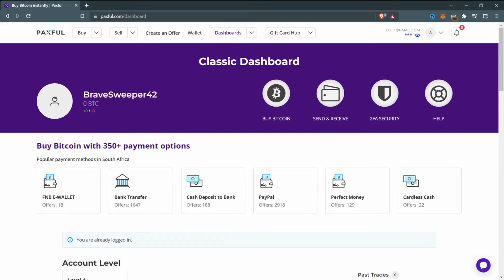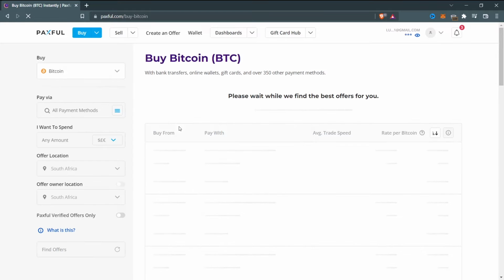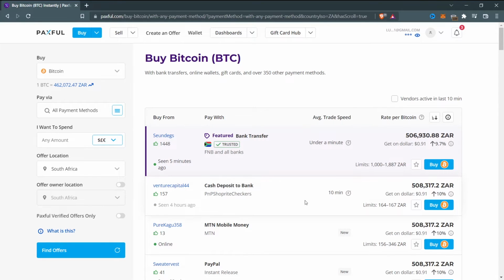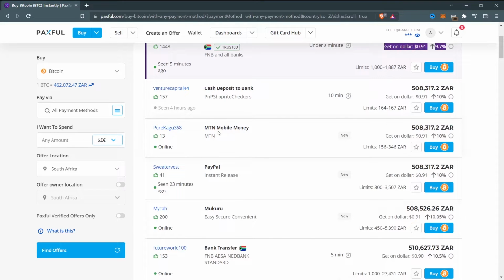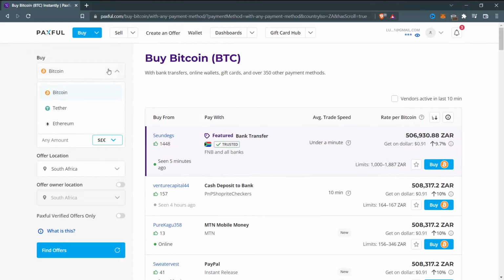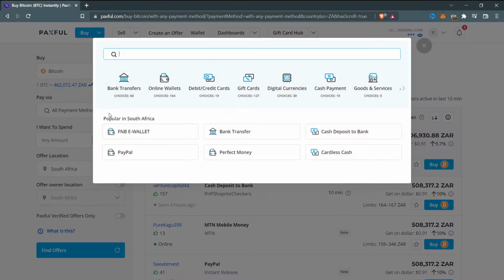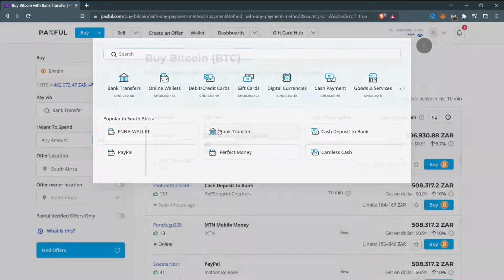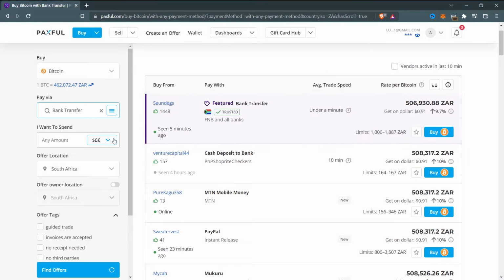So once you log in, you're going to see a dashboard that looks like this, and I'm just going to click buy right here, and it's going to show me different offers within South Africa. You can see that there's a bunch of offers right here. This is the price, and many people are selling Bitcoin using bank transfer and different kinds of payment methods. Right here you can choose the cryptocurrency that you want to buy or sell, and right here you can choose a payment method. You can see a bunch of payment methods, and the most common one is bank transfer. So I'm going to click bank transfer right here, and right here you choose the currencies.